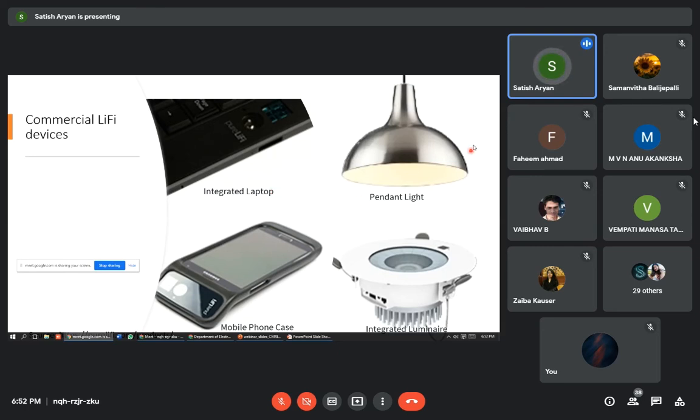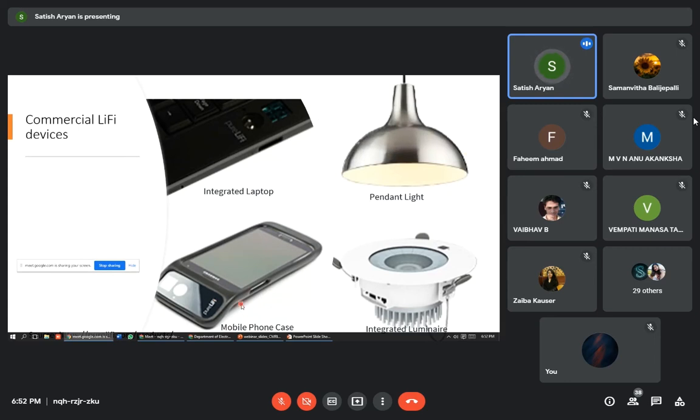So you can see a pendant light. Normally pendant lights are for illumination of a focused area in an office environment or a hospital environment. This pendant area light is not only a source of light, it's also the source of data. So this is for the source side, from the ceiling side.